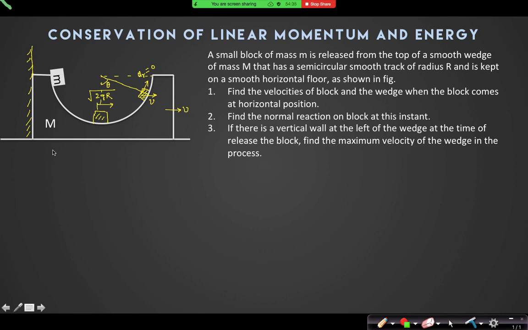Can I conserve linear momentum and say that (m plus m)v is equal to m root over of 2gr? So the value of the velocity at this point is m by (m plus m) root over of 2gr.